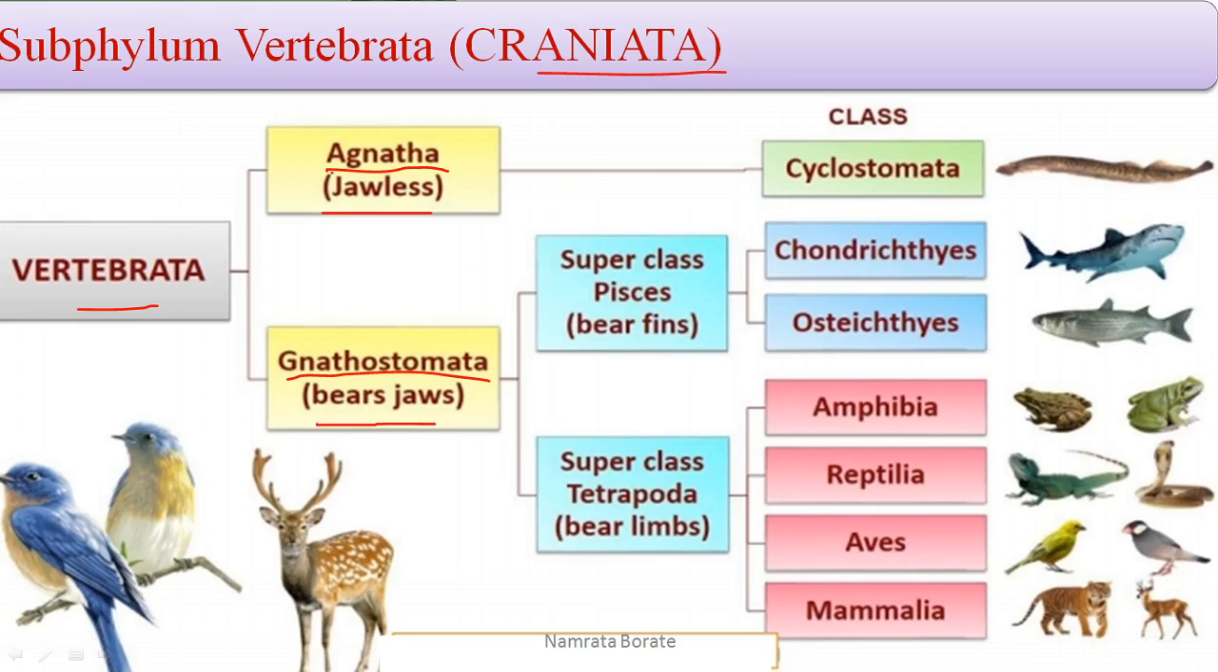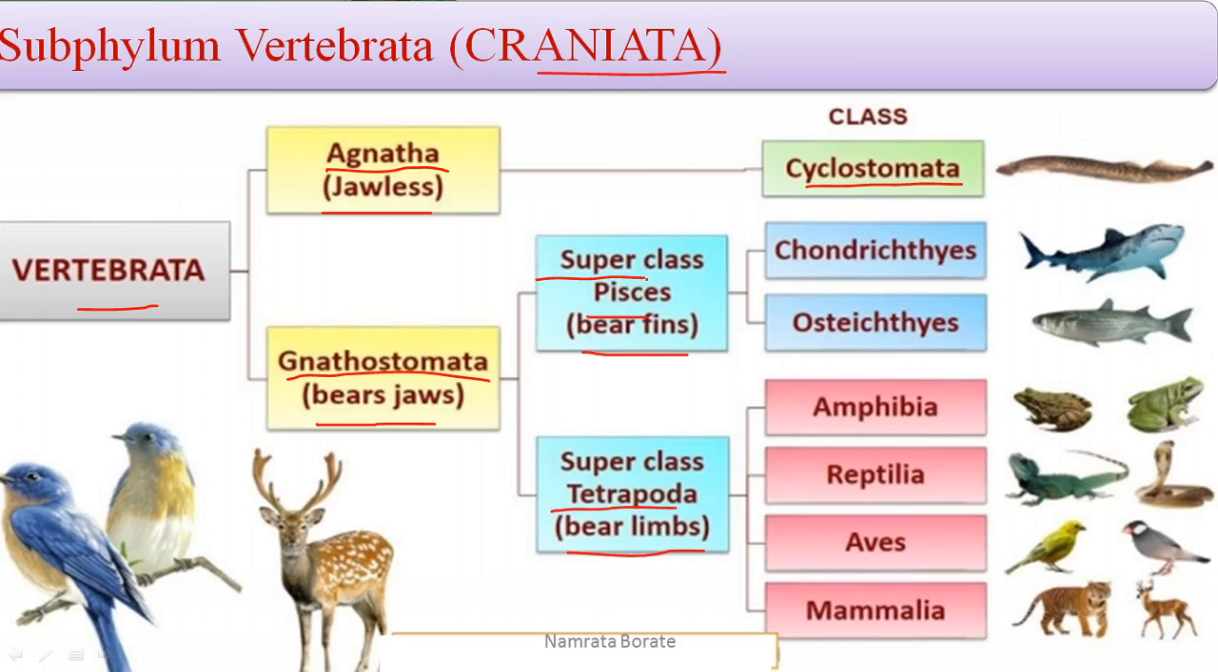The Agnatha means jawless, it is of a single class. First one is Cyclostomata. But the Gnathostomata is divided into two superclasses. First superclass is the Pisces, means it bears the fins, and the second superclass is called Tetrapoda, means it bears the limbs.